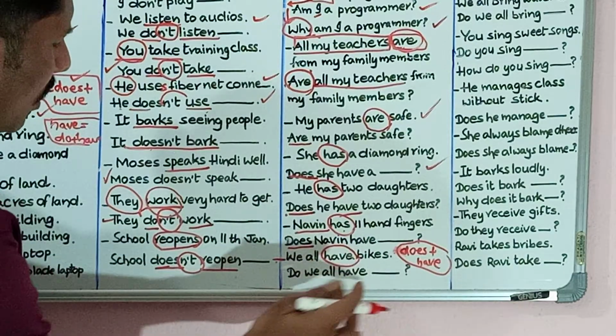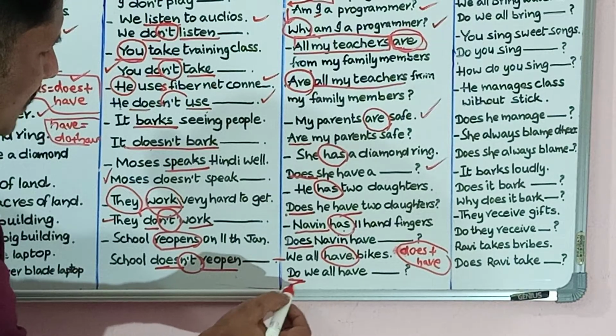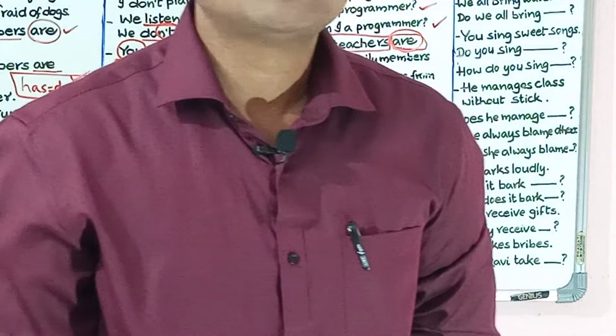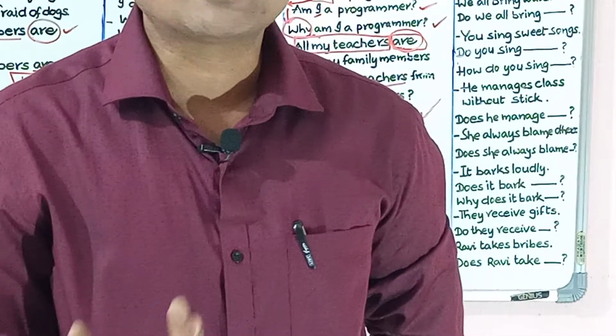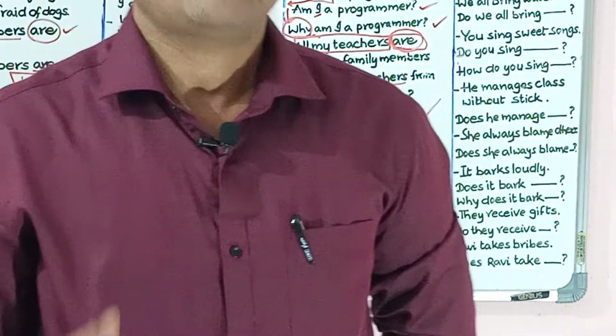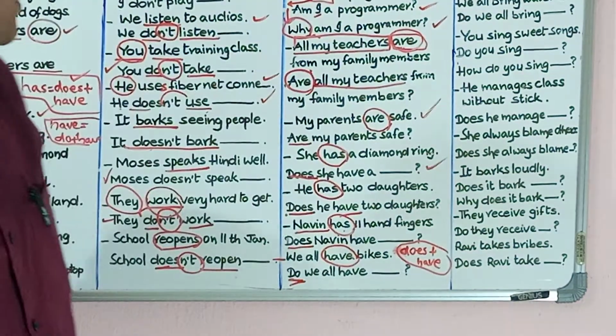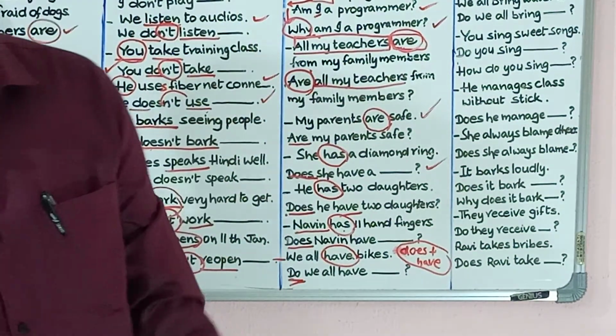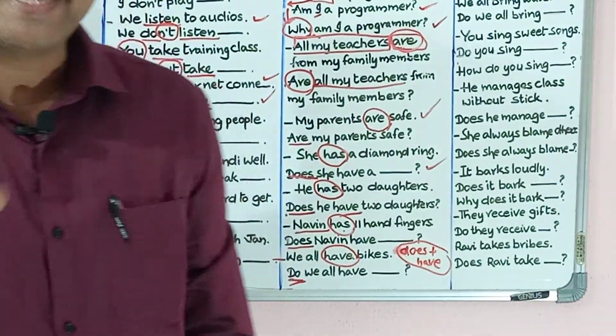Do plus have. Then it will become a question like this. Do we all have bikes? Do we all go to cinema? Do we all come to class? Okay, like that we can frame questions with be forms and have forms in the simple present tense.